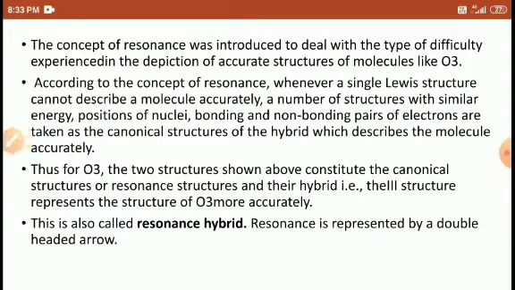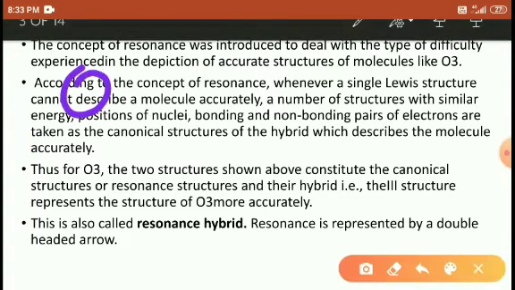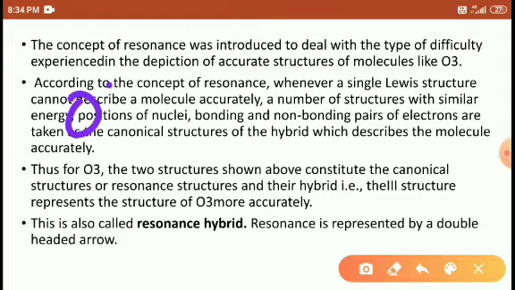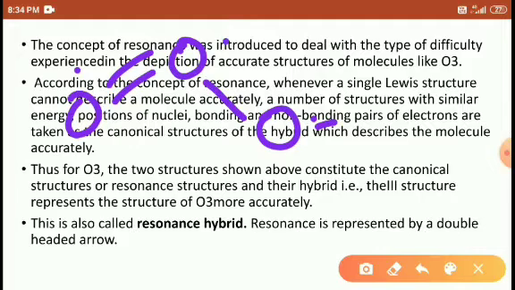Here, students, consider the single structure of the ozone molecule, O3. With the help of this single structure we cannot explain the structure of ozone, or the nature of the oxygen atoms. What is the charge on the first oxygen? What is the charge on the second oxygen? What is the charge on the third oxygen? We cannot express this with a single structure.